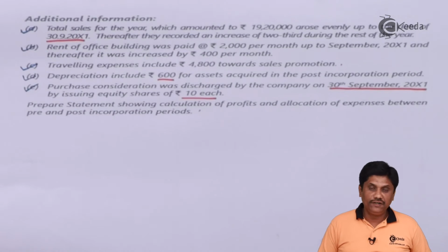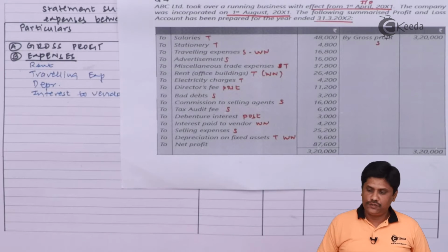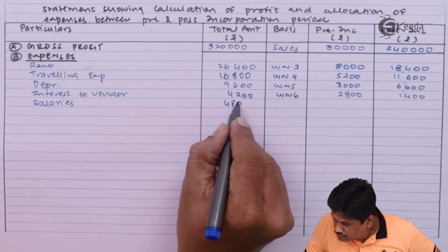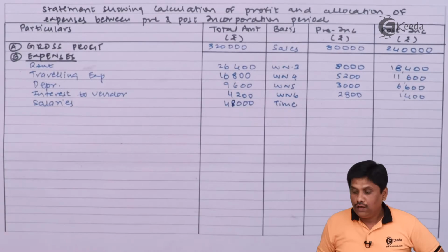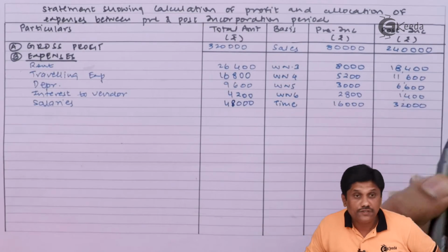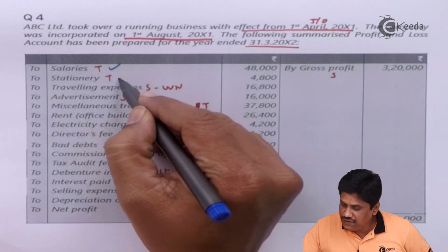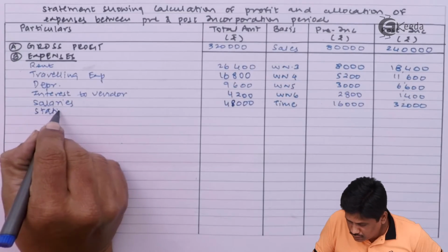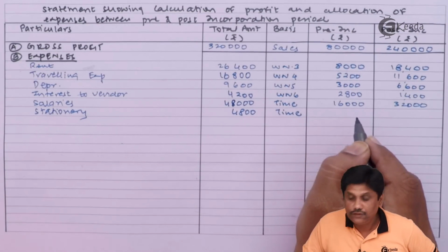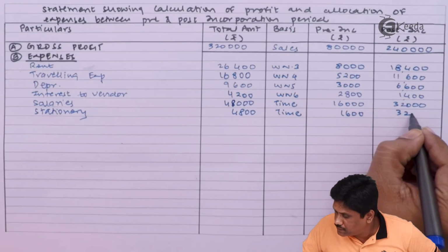Now rest of the things we will take from our P&L account. Salaries will be taken on which ratio? Time ratio. Our time ratio is 1:2, 16,000 and 32,000. So salary is done. Stationery once again on time ratio, 1,600 and 3,200.